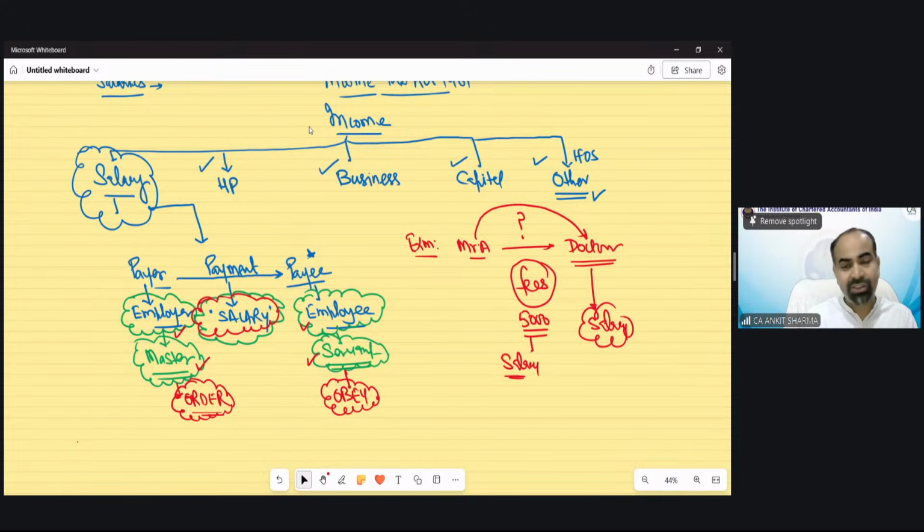I am a practicing chartered accountant. My client comes to me and discusses their problem: that they want to file ITR, they need to get their books of accounts audited, etc. Then I tell them how we are going to do this process and they pay me an amount for that. So is it a salary? No, because I tell them how to complete this process. This is called consultancy. There is no relationship of master and servant, so that kind of payment will not fall in the definition of salary. I hope it's clear.